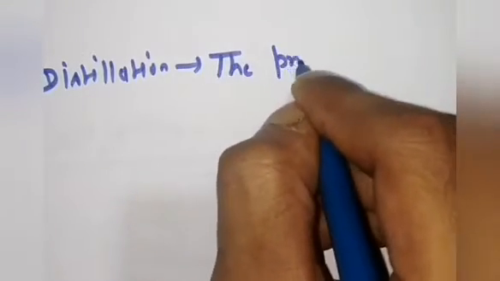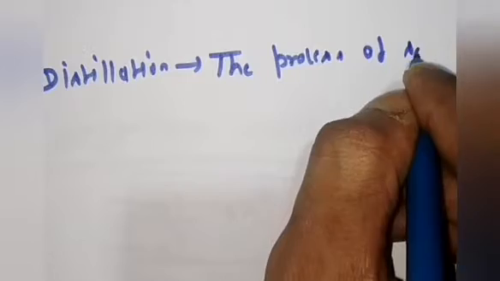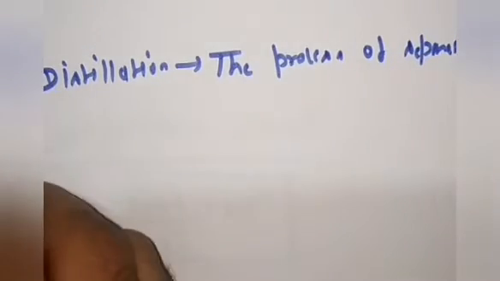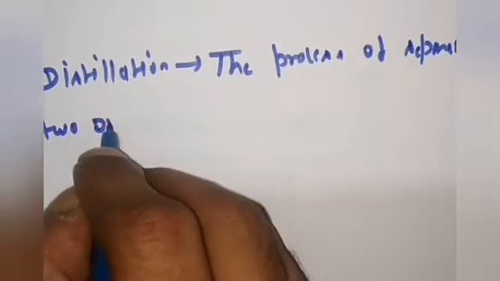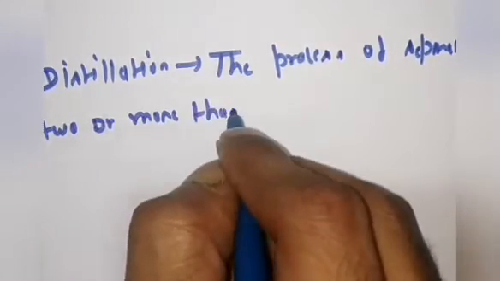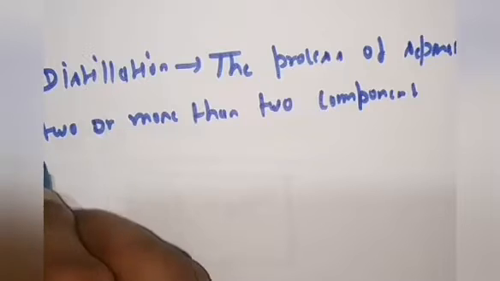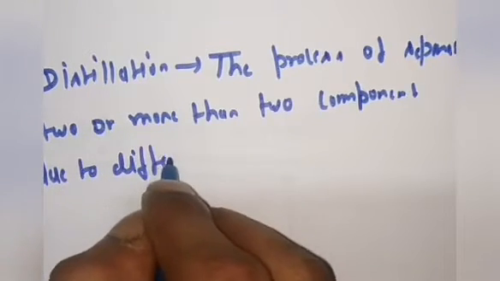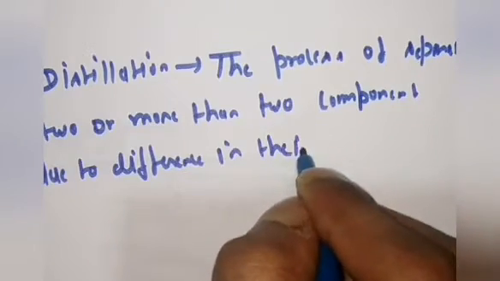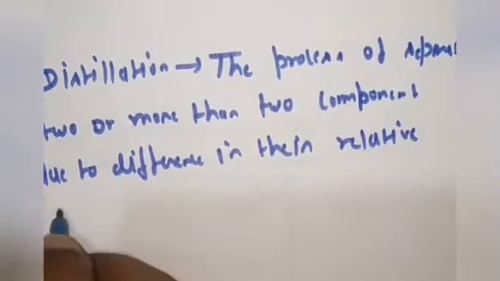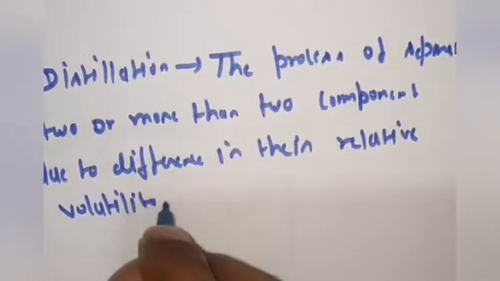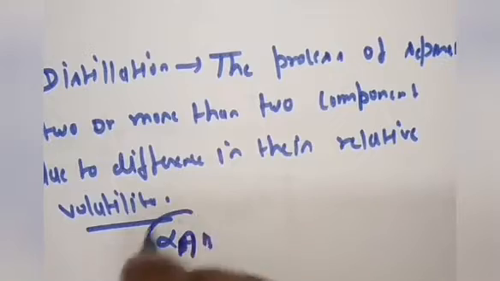So you can write this as the definition of distillation: the process of separation of two or more components due to difference in their relative volatility, that is, due to difference in alpha AB.